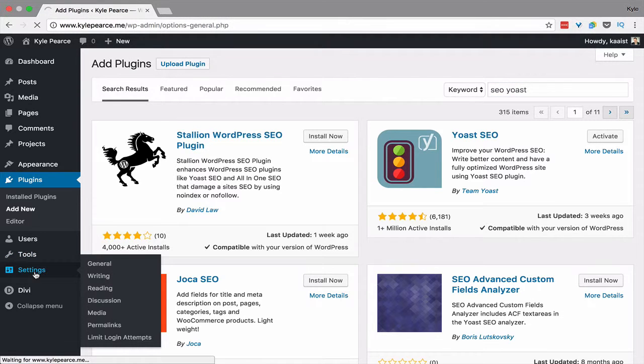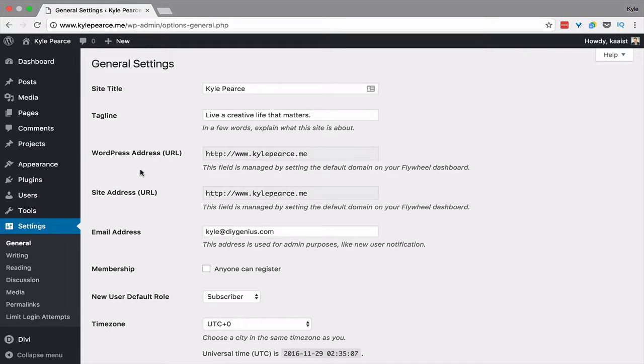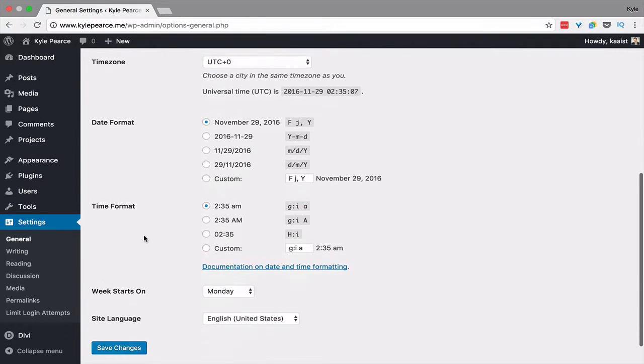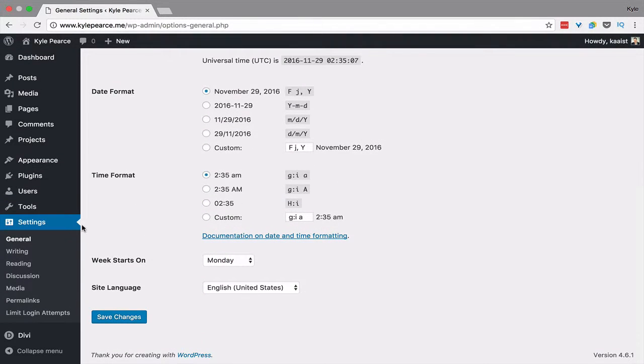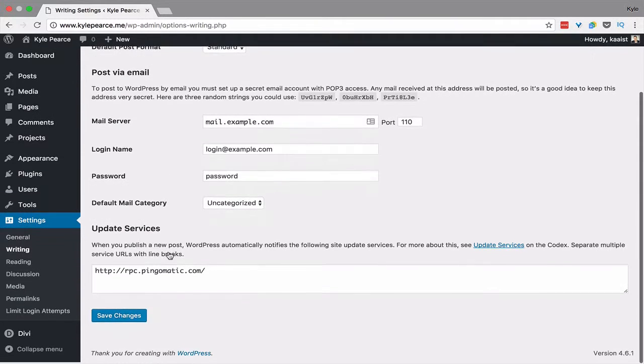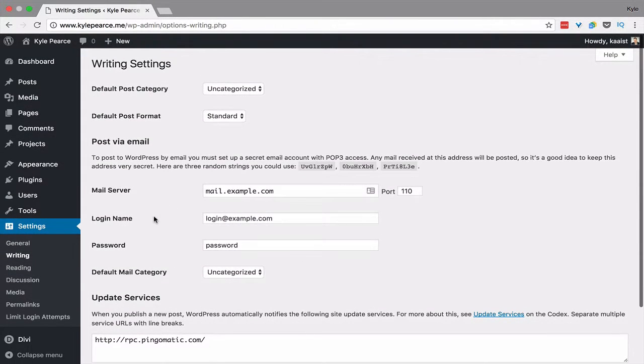So let's click on settings. And right away it's going to take you to general. And then you can choose your site title, your tagline. This will be set up usually by your web host. And then your email address and some time zone information you might want to update. And then you have writing. I generally don't modify any of this, but you can mess around with email servers if that's what your thing is.